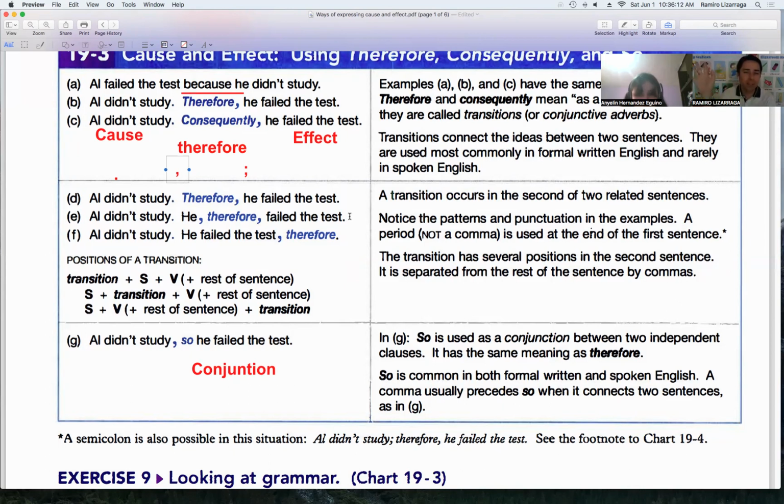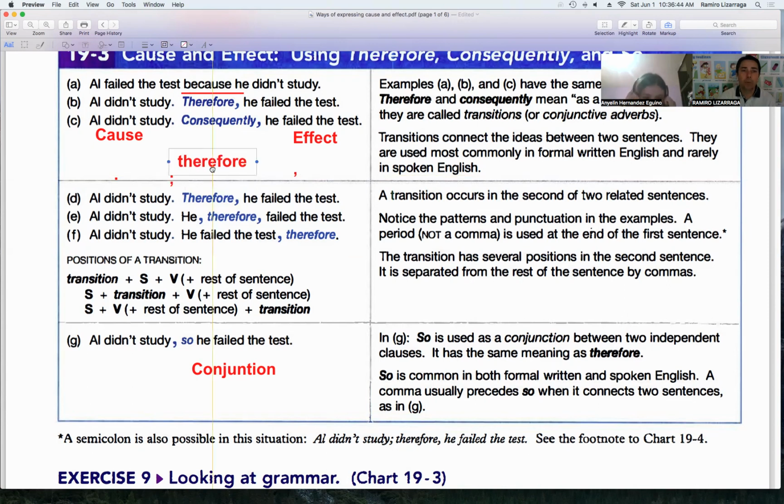So don't complicate yourself, don't worry. Make it the easier way. I know it's complicated. I never write like this. I prefer to write like this, this is my writing style: Ali didn't study, period, therefore, comma, he failed the test. Or you can use the following.